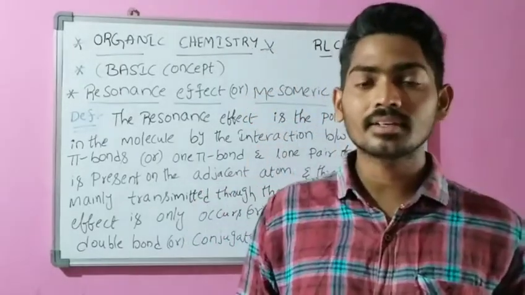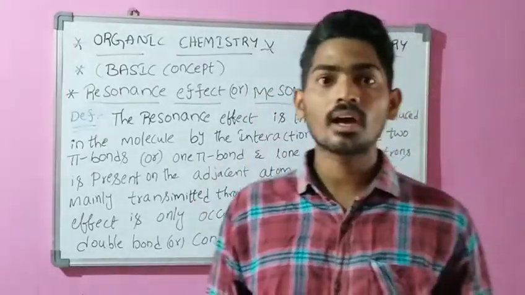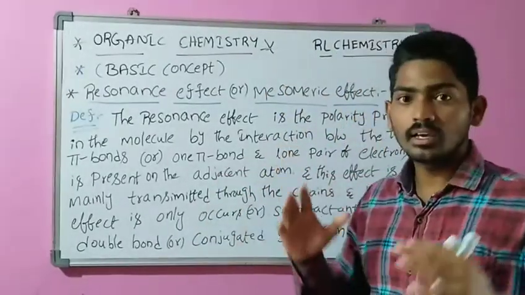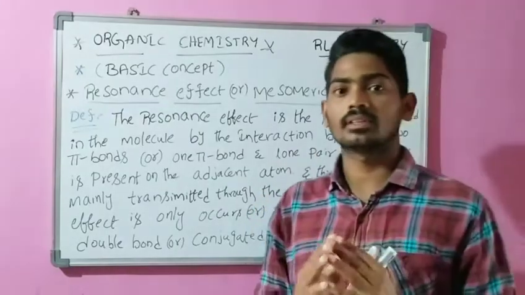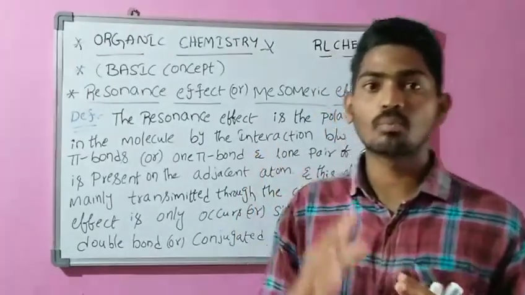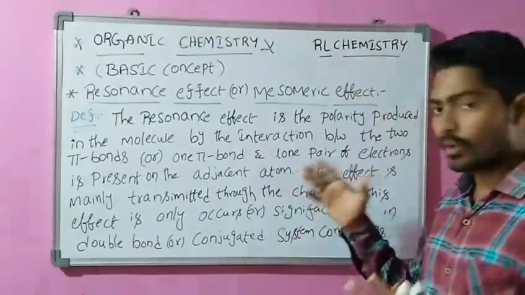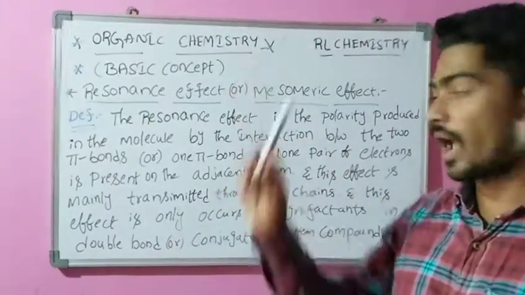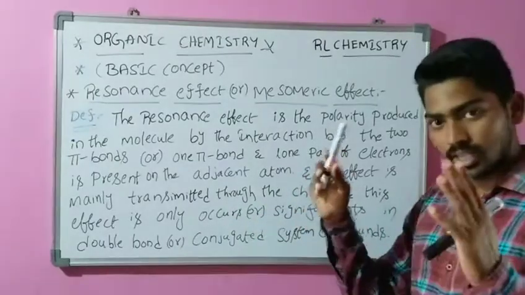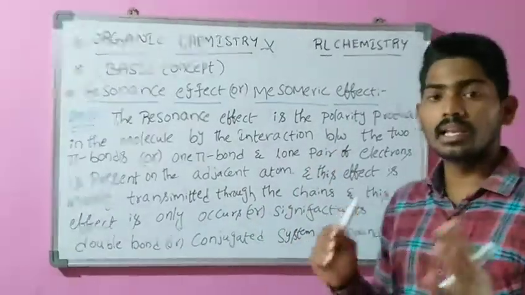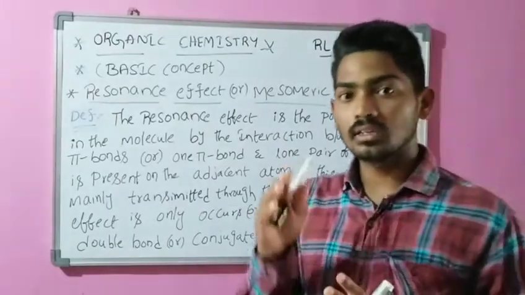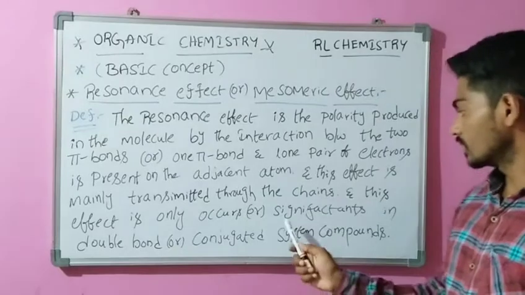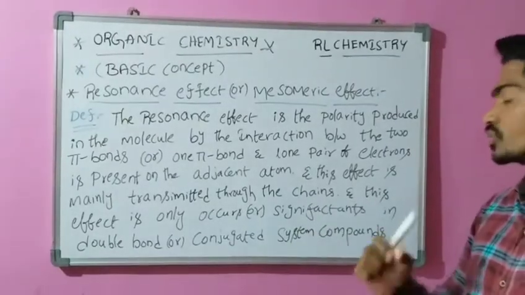This resonance effect produces polarity in any molecule. That polarity arises from the interaction between two pi bonds, or one pi bond and one lone pair of electrons present on the adjacent atom of the same compound. This effect is mainly transmitted through the chains, and it mainly occurs in double bonds or conjugated systems.